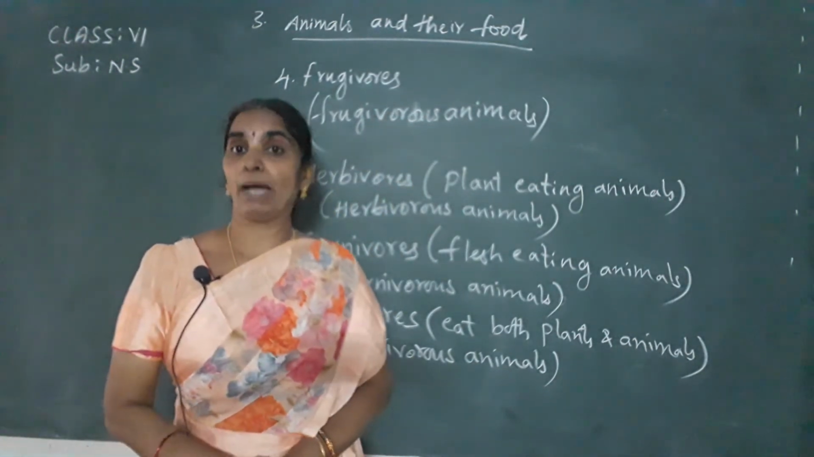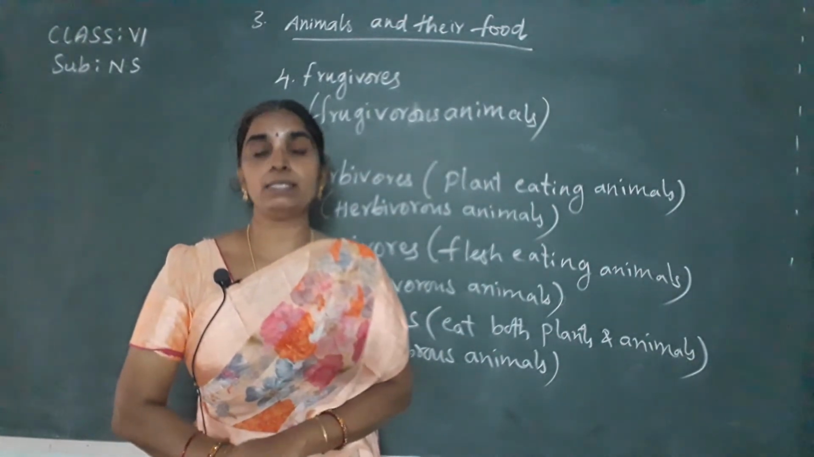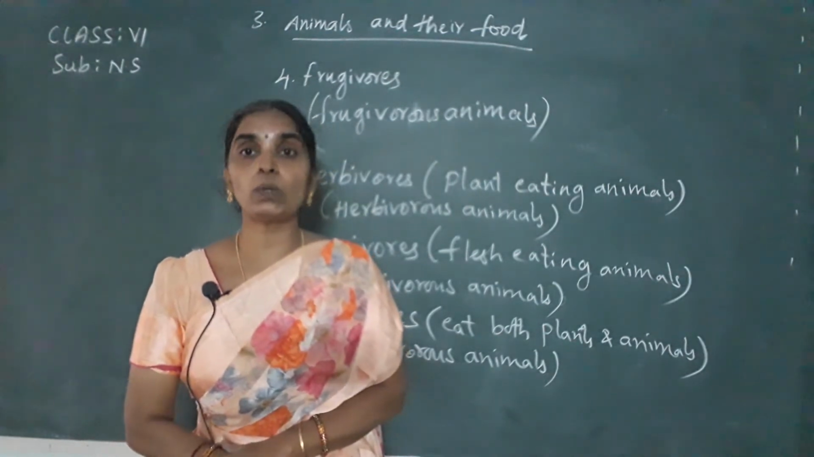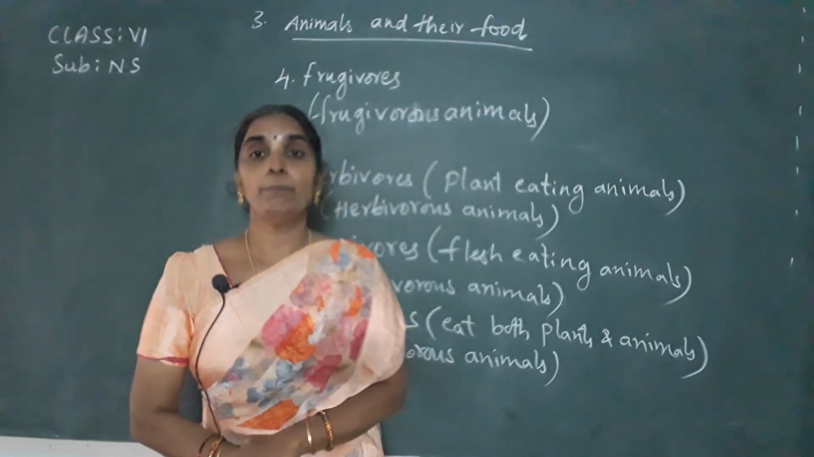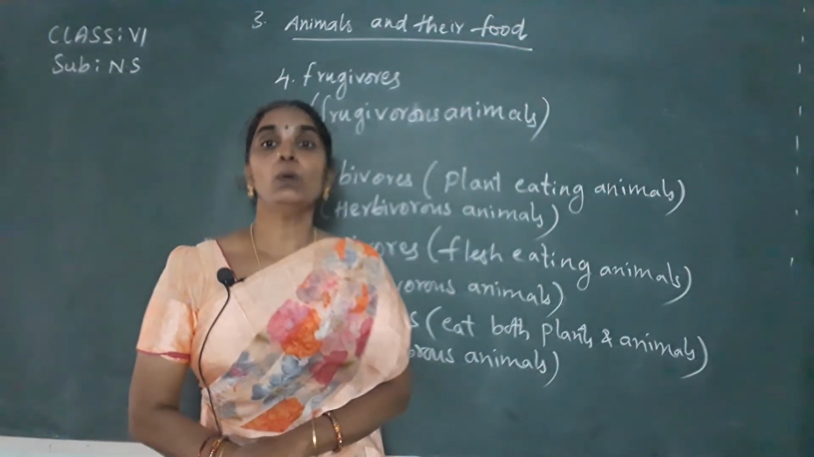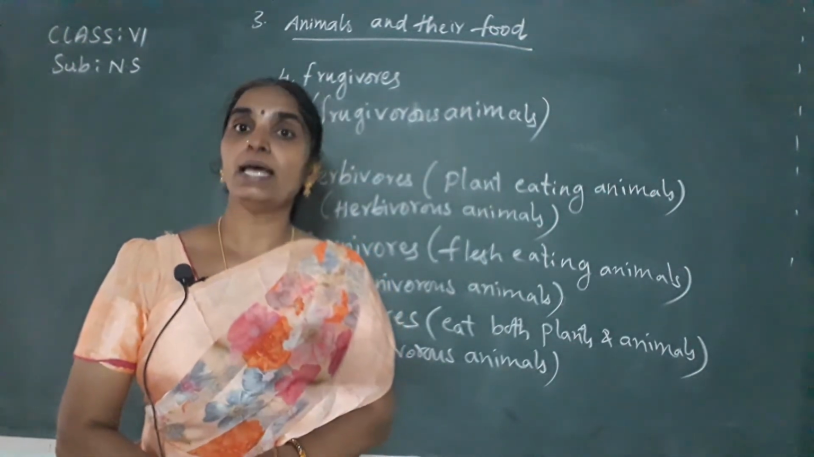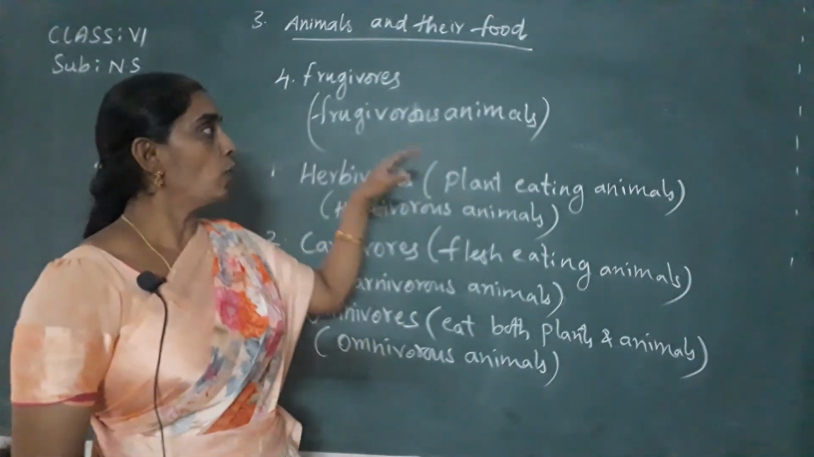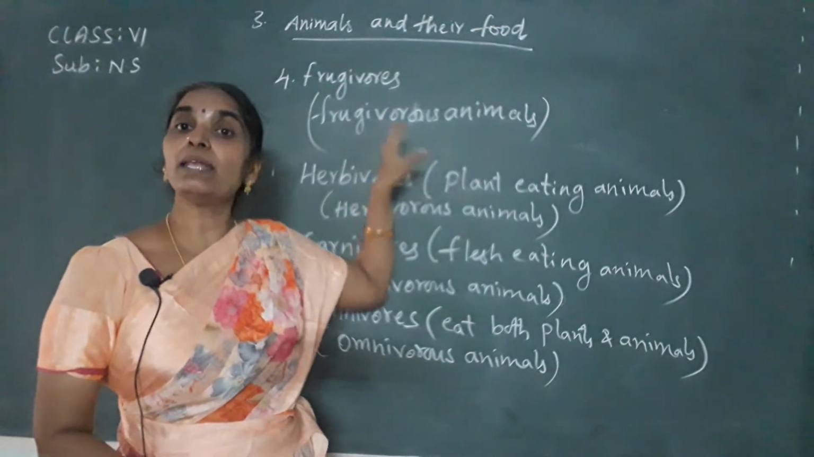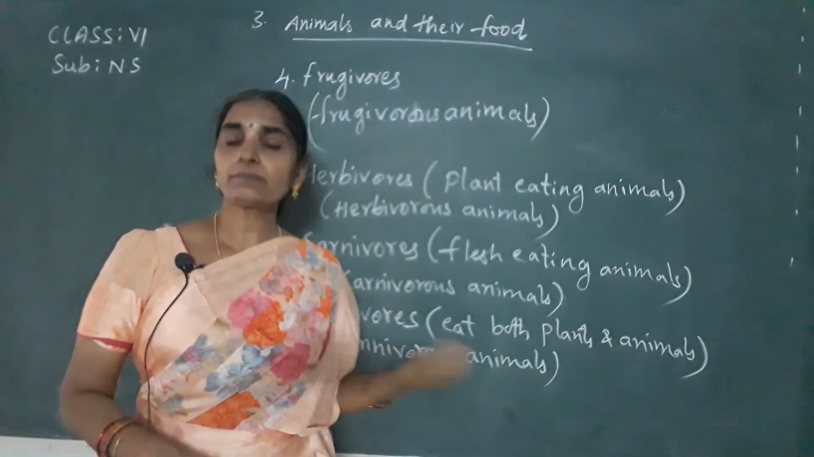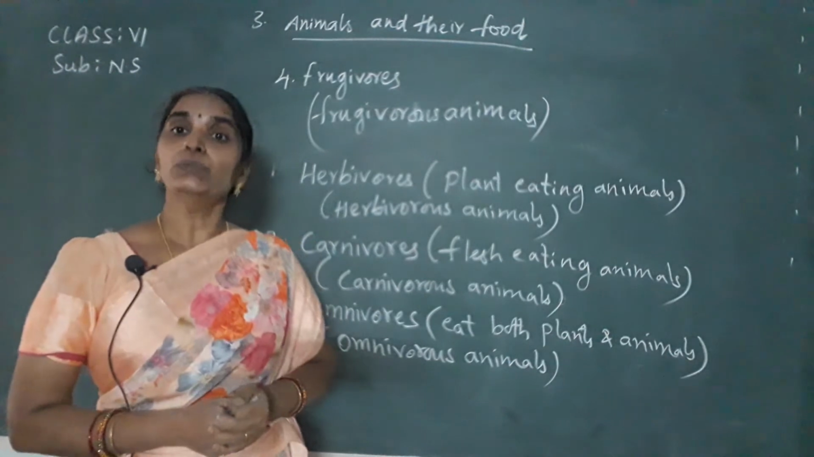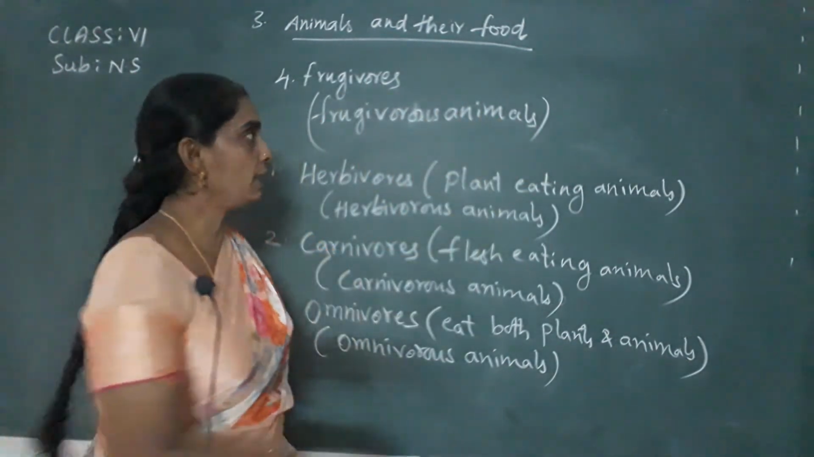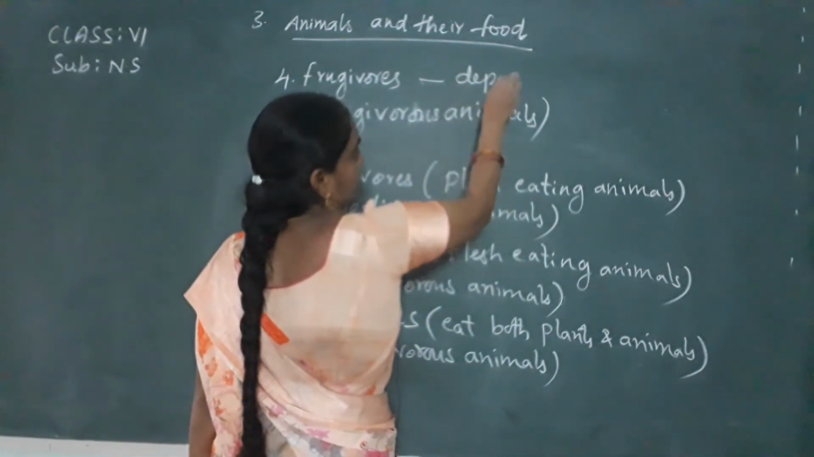Hope you know what mammals are. Mammals are the animals which give birth to their young ones and feed their young ones with their own milk. What are mammals, children? Mammals are the animals which give birth to their young ones and feed their young ones with their milk. So these are mostly mammals, mammalian herbivores, that too they depend on plant products for their food. So here the frugivores depend mostly upon fruits. They depend on fruits.